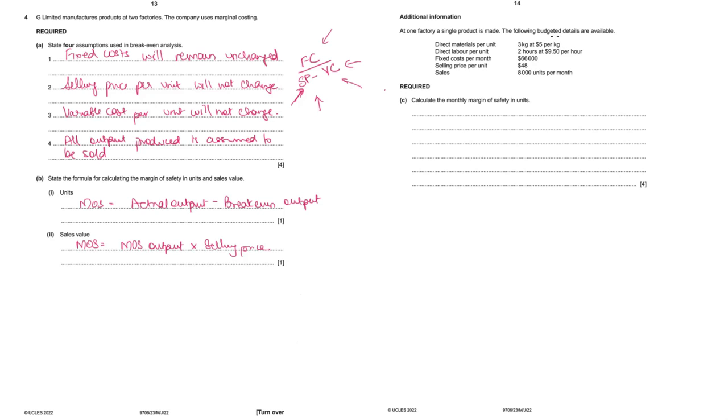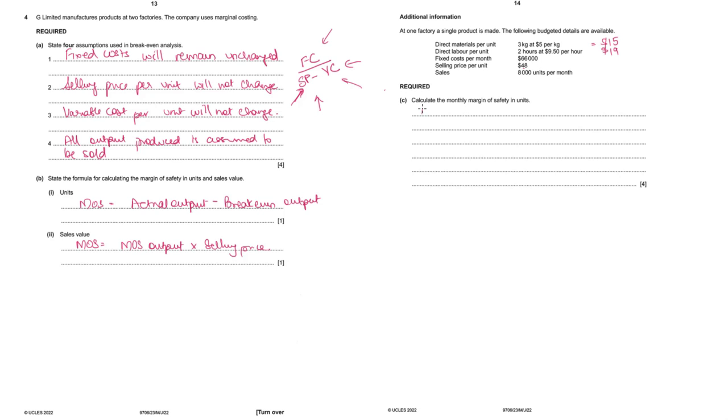At one factory, a single product is made. Following budgeted details are available. Direct material cost 3 kg into $5 per kg, so that makes it $15 per unit. Labor 2 hours into $9.5 per hour, so that makes it $19 per unit. Fixed cost per month is given, selling price per unit is given, and sales is given. Calculate the monthly margin of safety.